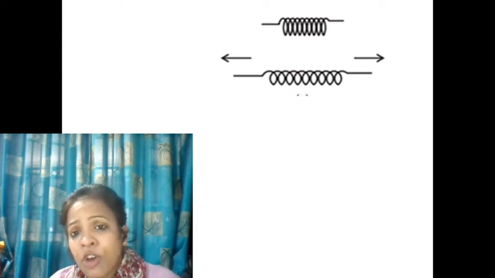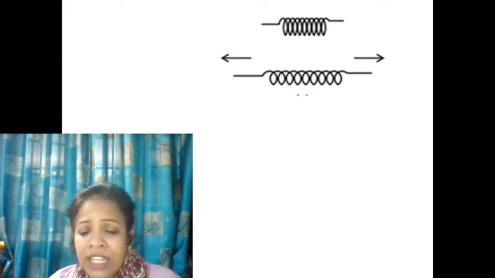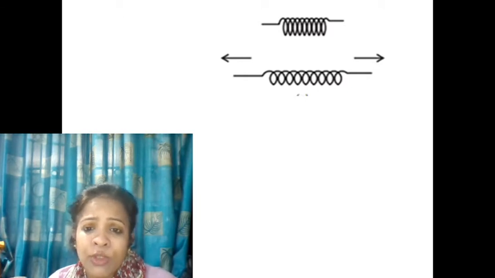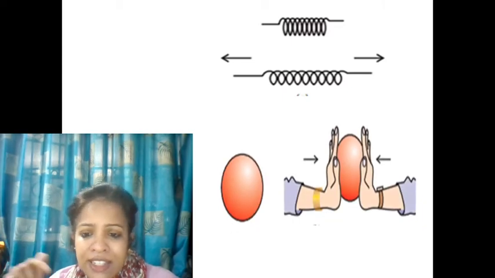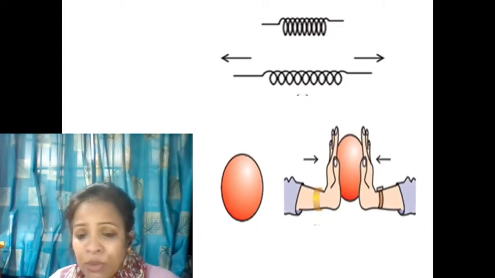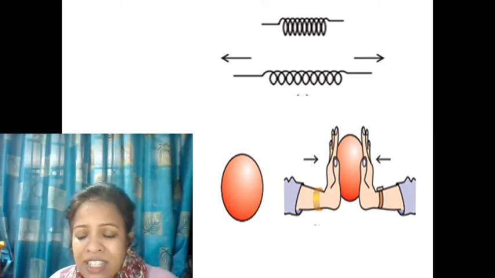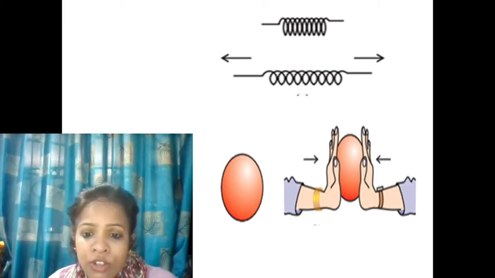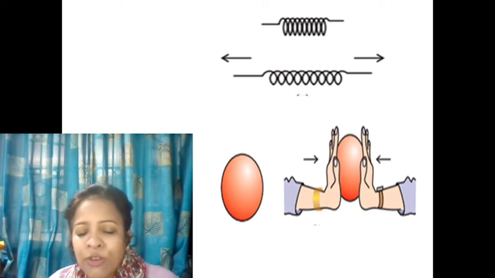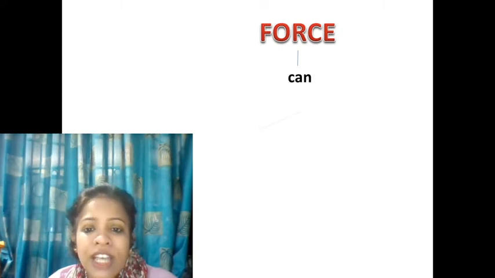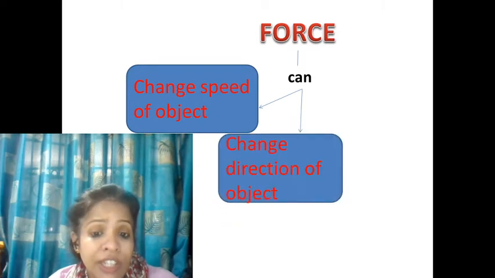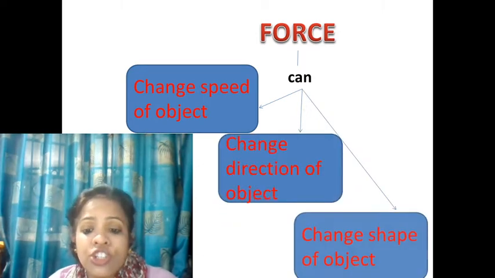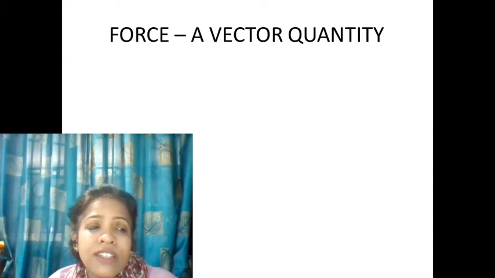So you see on top there is a spring on which no force is acting, and just below it, if you are pulling a string from both sides, the spring will extend, its length will change, the shape will change. Then the next example is of a ball or a balloon. If you press the balloon from both sides, its shape will change. If you take dough, from which chapati is made, and you push from both sides, the shape of the dough will change, the shape of clay will change. The force can do three things basically. It can change the speed of the object, it can change the direction of the object, and it can change the shape of the object.